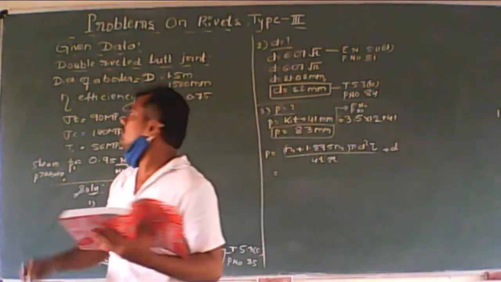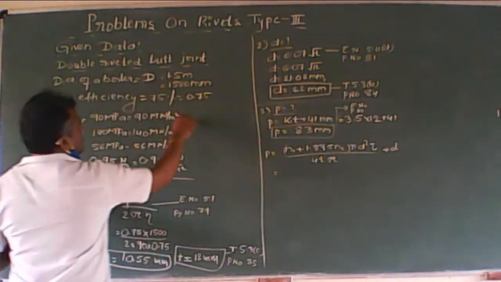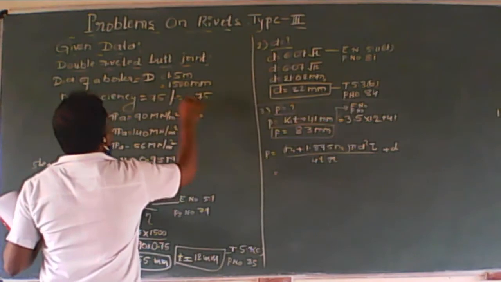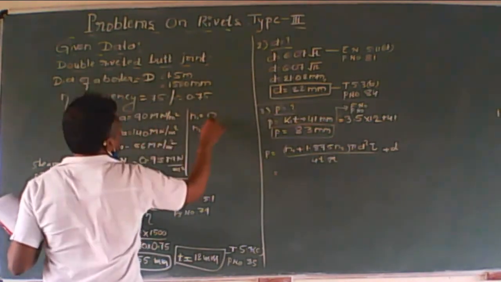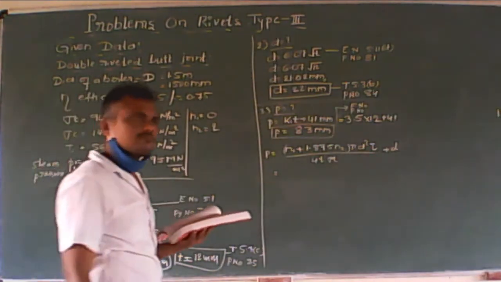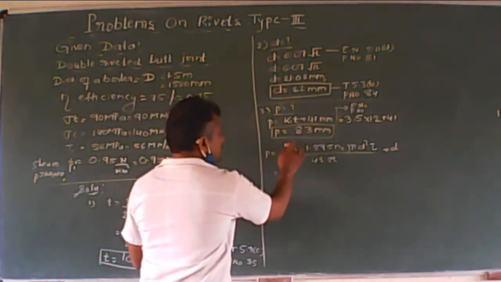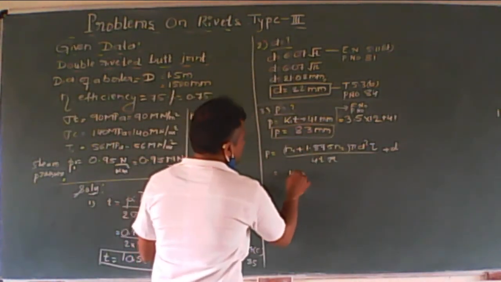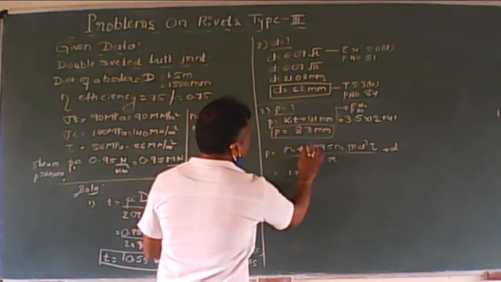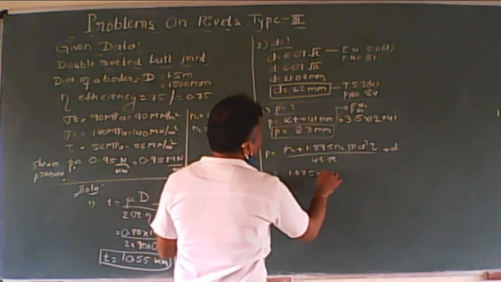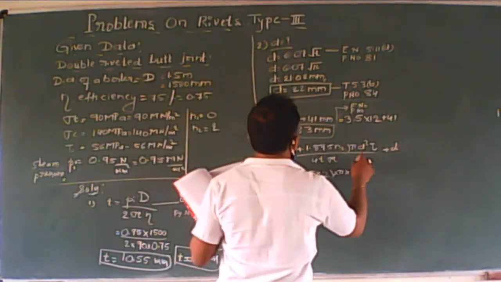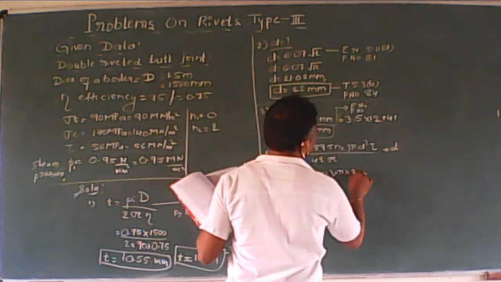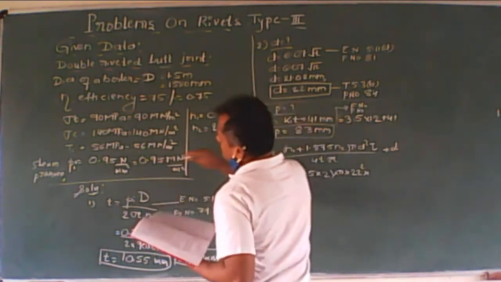Here, what is the value of N1? N1 is 0. N2 is double rivet, means 2 rivets, correct? Therefore I will take it as 0 and directly substitute: 1.875 into 2, bracket close, multiplied by 5 into d square, and the diameter is 22 square, into tau.